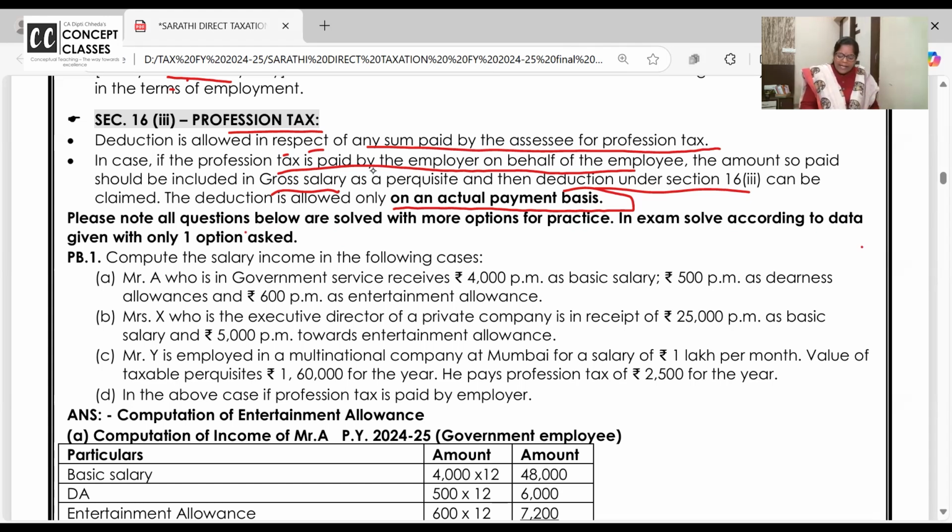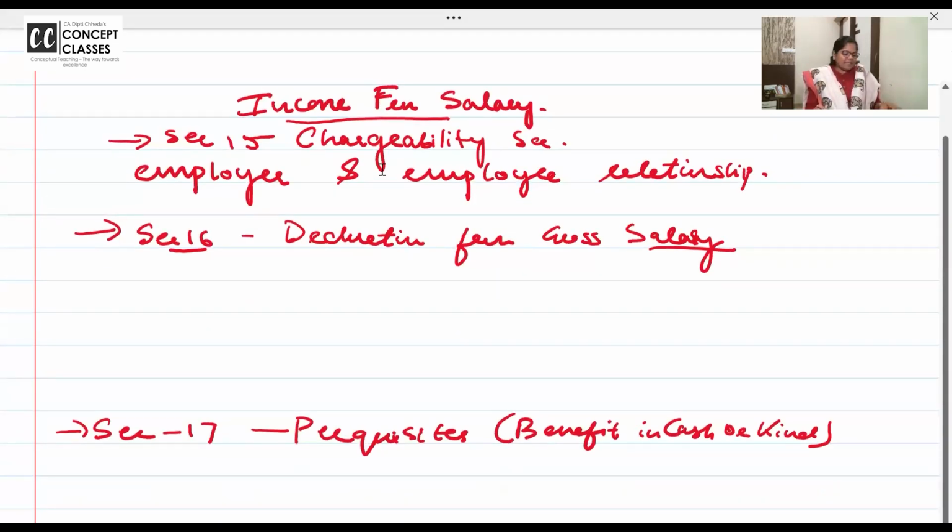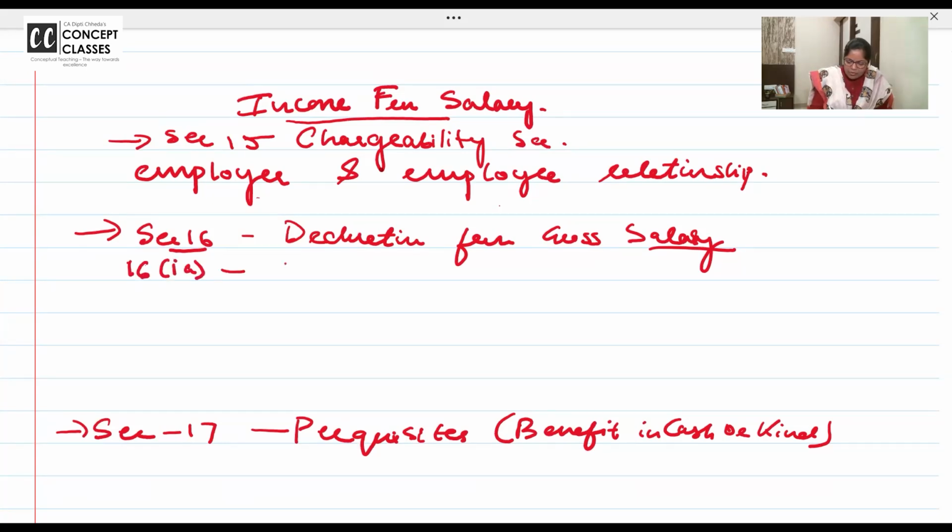A, who is in government service, receives 4,000 salary, 500 DA, 600 entertainment allowance. He is in government service. So let us do problem number 1 in the notebook. What did we write yesterday for salary? We have written 3 things. Please complete the booster note first. Yesterday we wrote section 15, chargeability if there is an employer-employee relationship. Section 16, 1A or 1A, whatever you call it, standard.